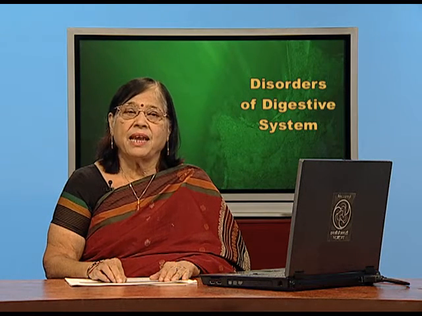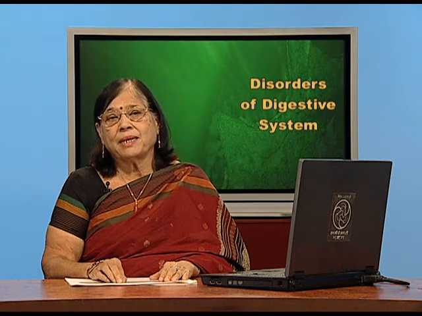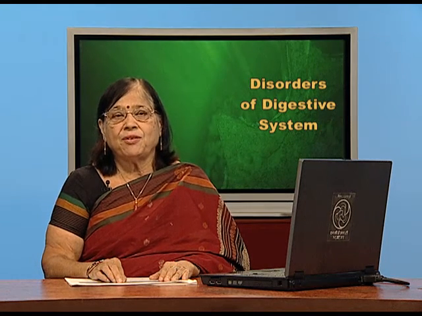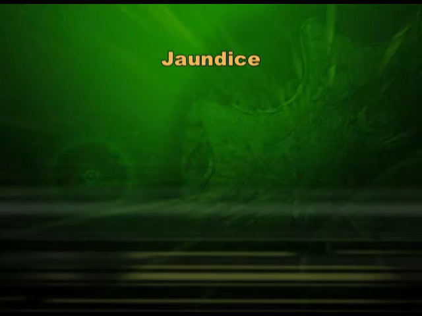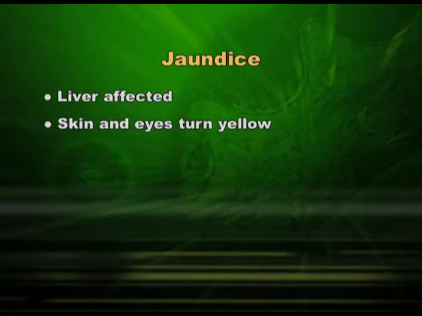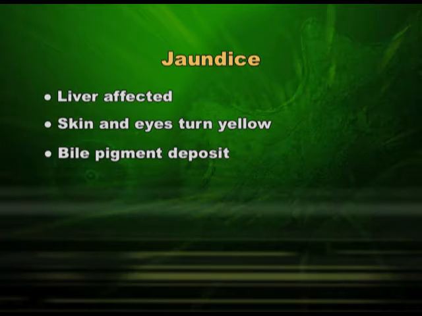And these parasites, when they enter the alimentary canal, they become parasites of our GIT, the gastro-alimentary tract. Let us now discuss some other ailments of the alimentary tract, and the first and the most important one is jaundice. In this, the liver is badly affected. Skin and eyes turn yellow. Why? Because bile pigments are deposited in various parts of the body, and that is why the cloth which one wears in case of jaundice will also become yellowish. It is because of bile pigment.